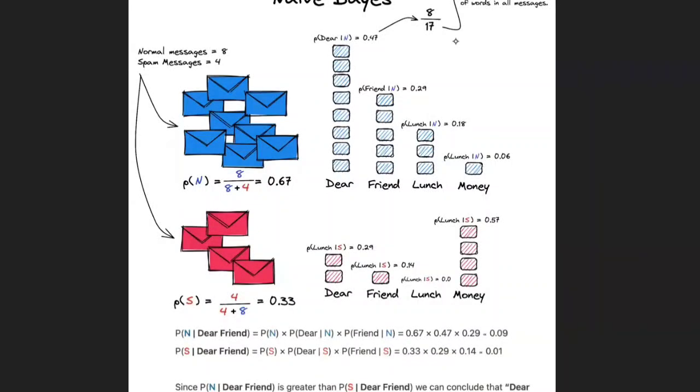If a particular word is not available in the mail and you consider its probability as 0, the entire mail will be converted to 0, because here the probabilities are getting multiplied. Sir, instead of multiplying, you can take the plus symbol. Why are you multiplying? If I do the plus, the value can be anything, and the final output should be below 1 only. It should not cross 1, but if you add, the total will cross.